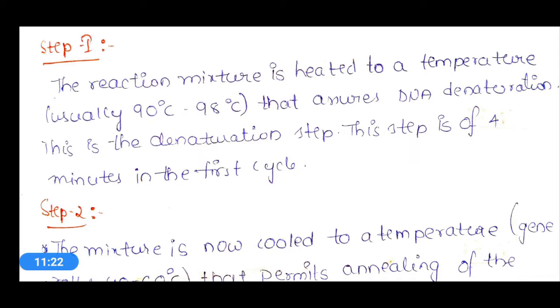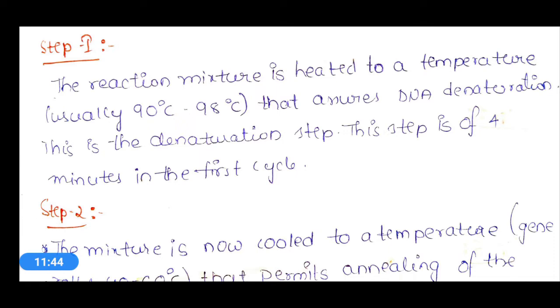For that purpose, the reaction mixture in the first step has its temperature raised to around 90 degrees centigrade to 98 degrees centigrade, and it will lead to DNA denaturation.